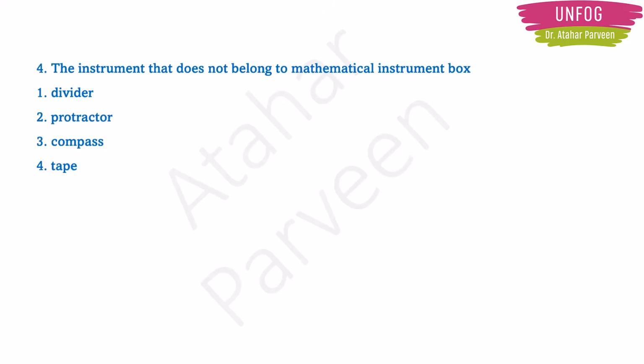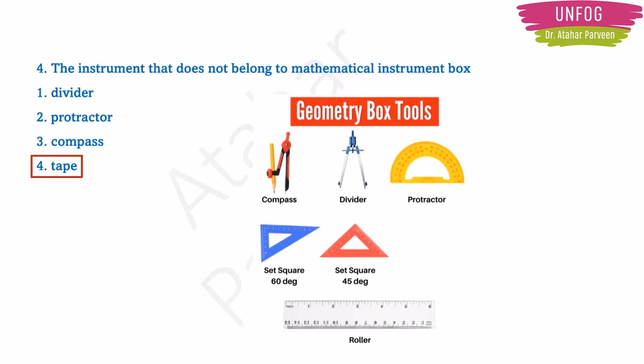Next question. The instrument that does not belong to the mathematical instrument box. They are talking about a geometry box. What all is present in a geometry box? Except tape, all the options are present in a geometry box. There is a divider, a protractor, a compass, a set square, a roller. All these things are there in a geometry box, which is called the mathematical instrument box here. Because you have to choose the odd one out, the one which is not present in the box, that is tape. So option 4 will be the correct answer.